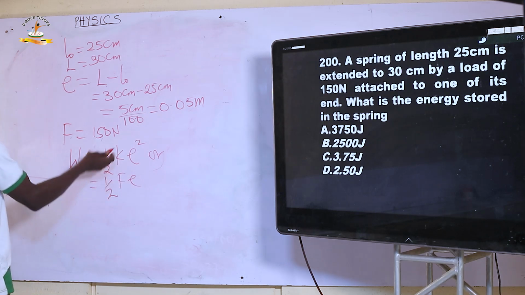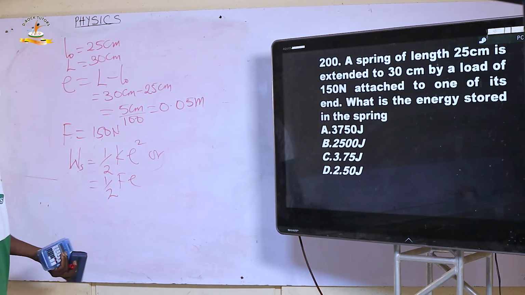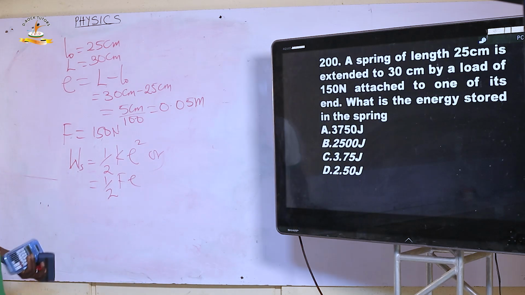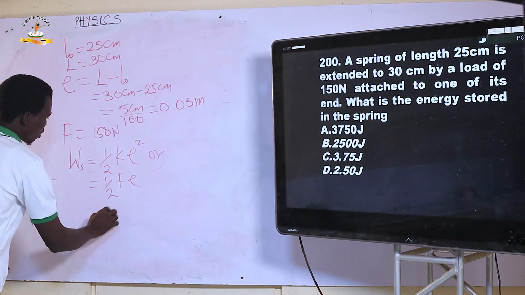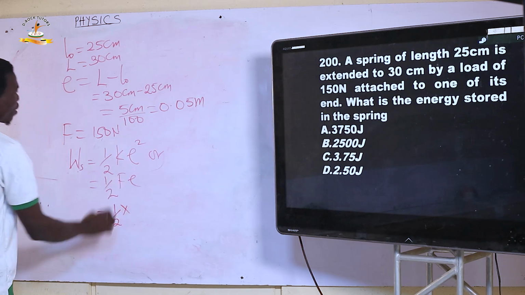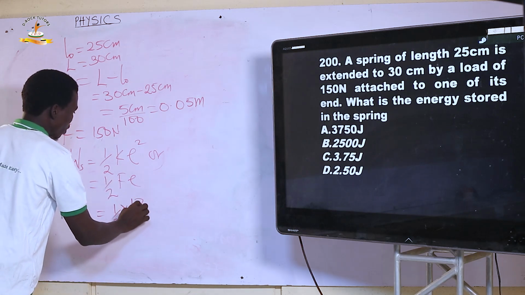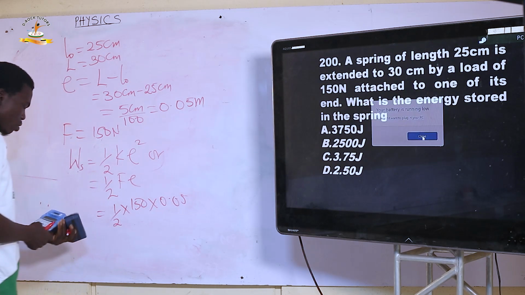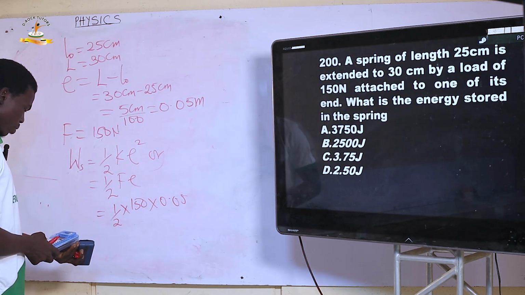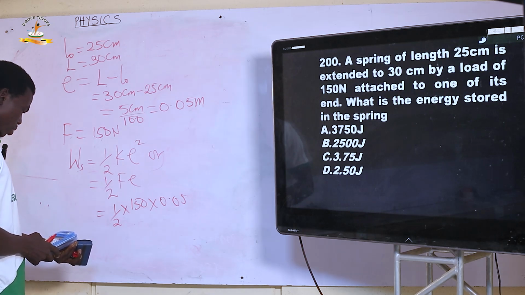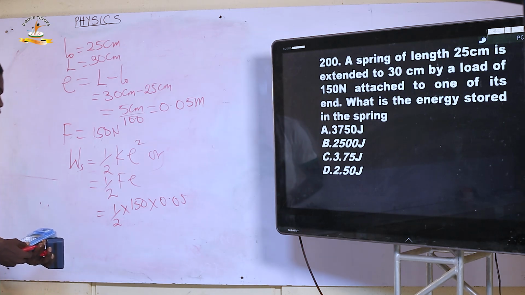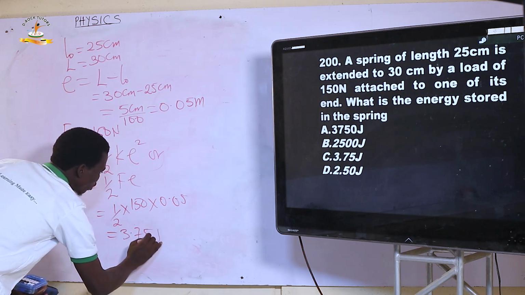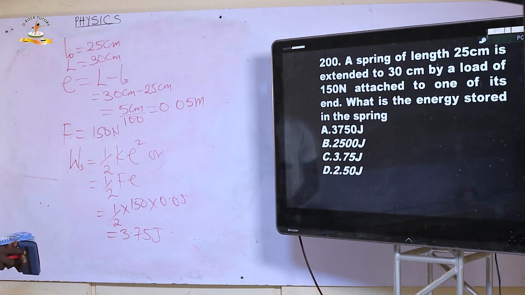Since we don't have to look for K, we can simply use this formula, half F e. Half multiplied by force, which is 150, times your elongation 0.05. That is going to be 3.75 joules. So that is the energy stored in the spring.